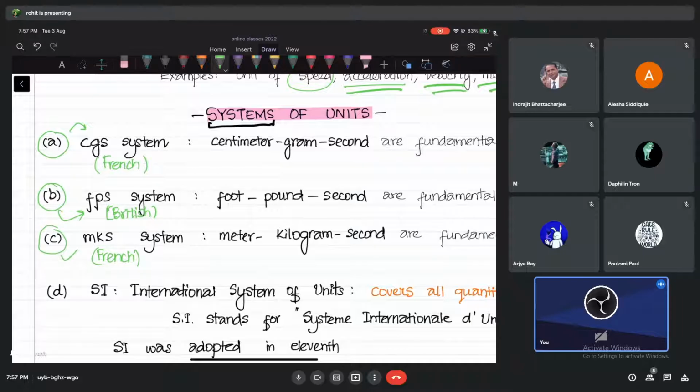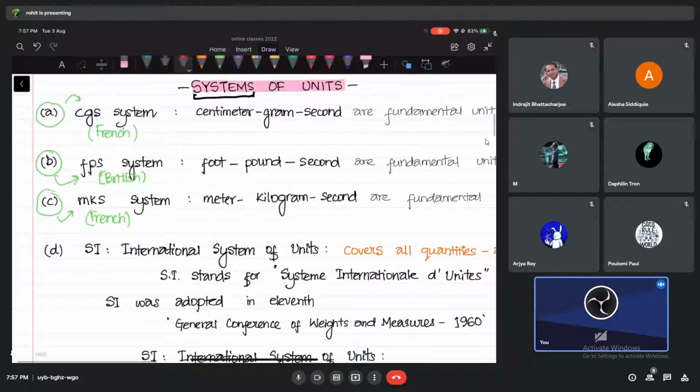Or maybe let's say the MKS system, but the most important one, the one that is going to be there forever for us, is your SI. We call it System International, or International System of Units. This is the most important one. But the basic idea for all of them is this, guys. We put the fundamental quantities in one group like your CGS, then some other units in the FPS system, that is the other group, the MKS system some other group, and System International a very big group. Okay, now try to understand what this group has.